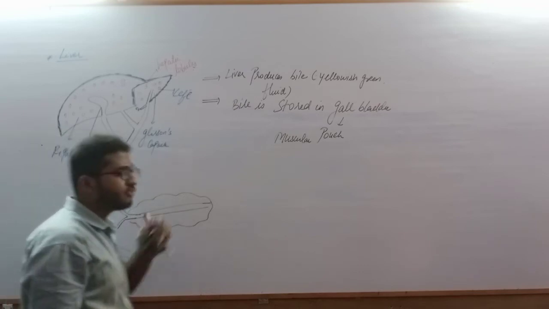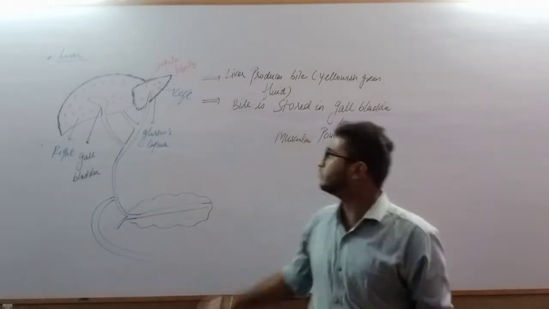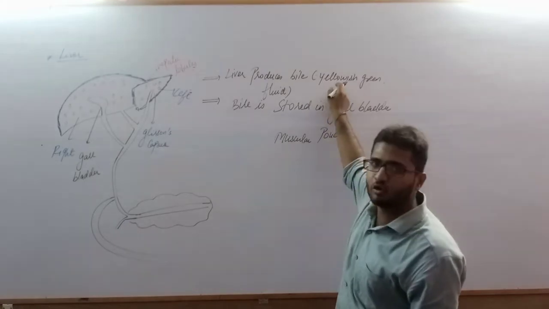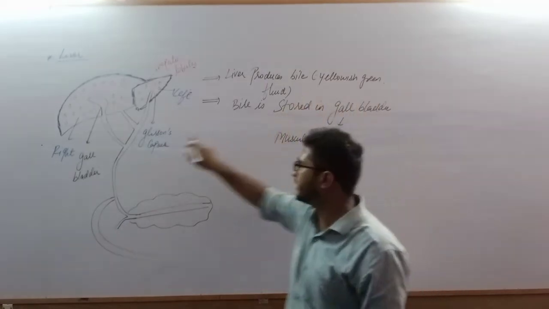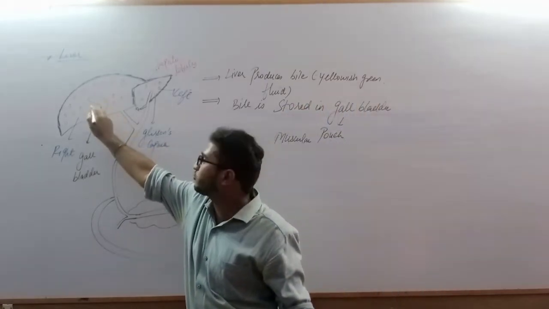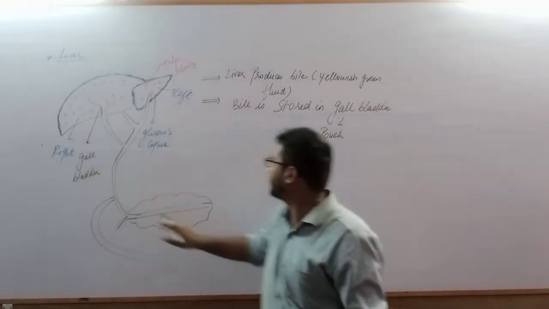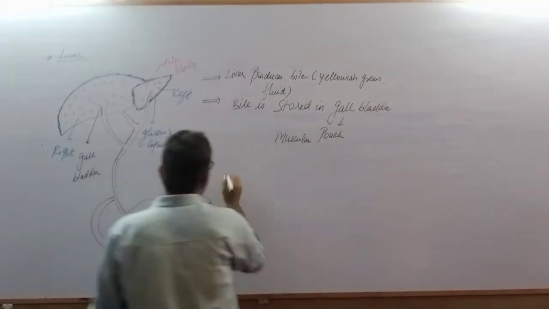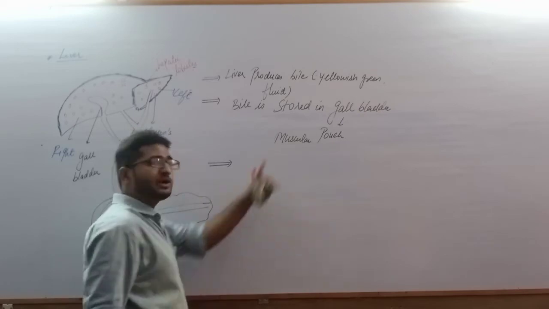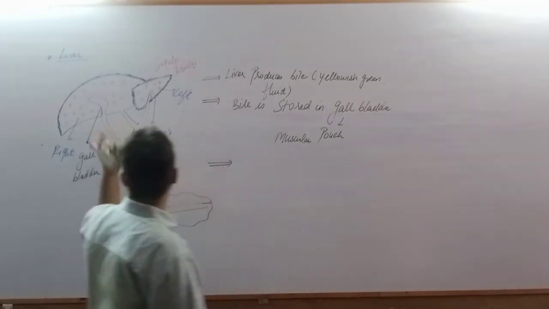This is the region of gallbladder. Okay, so liver produces bile. It is a yellowish green fluid. It is stored where? A muscular bag or pouch-like structure, which we call gallbladder. Now, this liver is producing the bile. Bile is stored in the gallbladder.